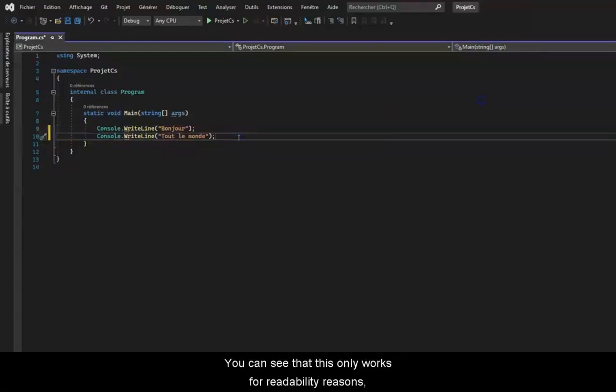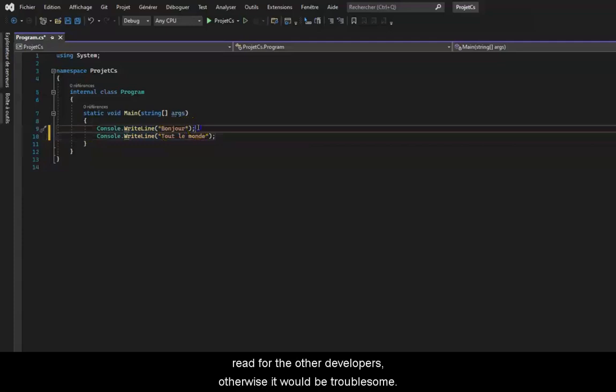You can see that this only works for readability reasons, so we need to structure the code line by line. And we also use tabs for the code to be easier to read. When you have to work in a company or do a group project, your code has to be easy to read for the other developers, otherwise it will be troublesome. But remember, it doesn't have any impact.